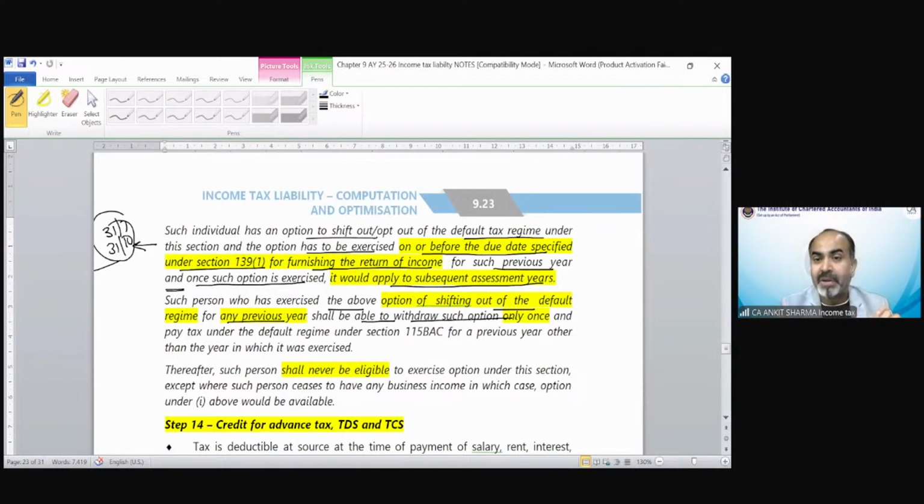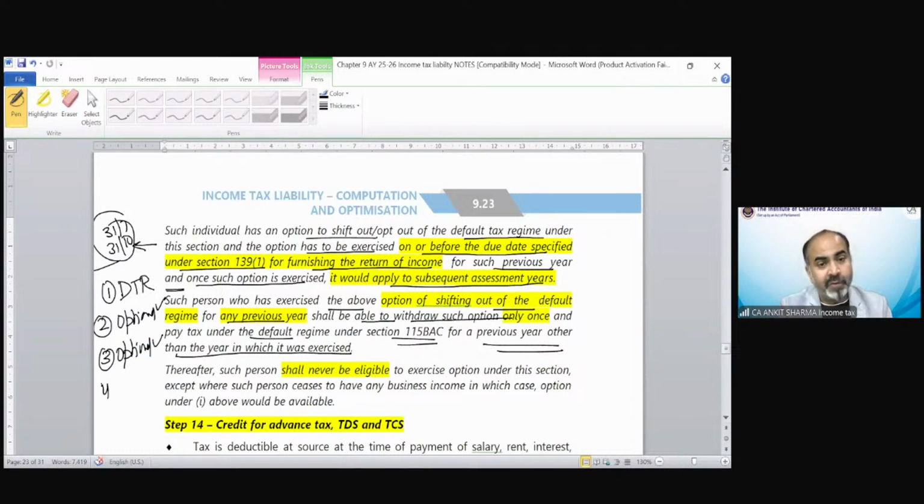So such a person shall be able to withdraw such option only once and pay tax under the default tax regime under section 115BAC for a previous year other than the year in which it was so exercised. Suppose in the first year, Sasi was under the default tax regime. In the second year, he decided to go under the optional tax regime. That is allowed. In the third year, he was under the optional tax regime. He needs to stay in the same regime. In the fourth year, he decided to come back under the default tax regime.